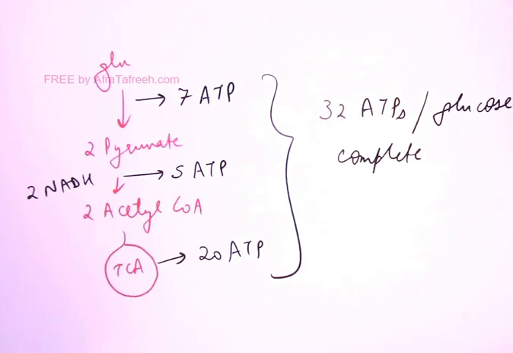So if they ask you that aerobic glycolysis gives how many, you will say 7. But if they ask you complete oxidation of glucose, then you will say 32. So be careful what they are asking.